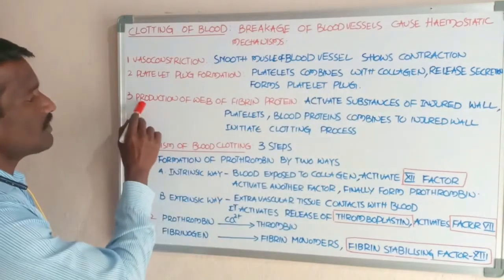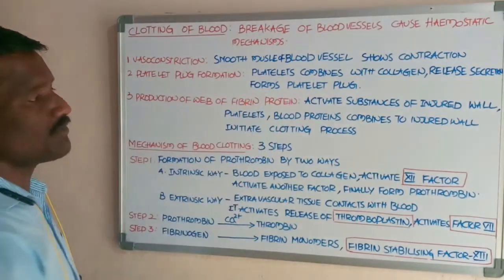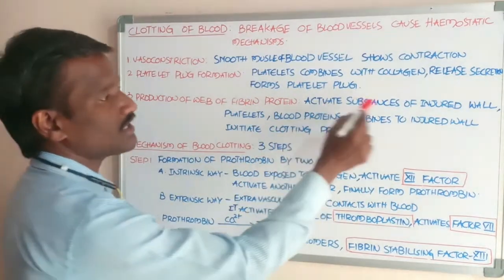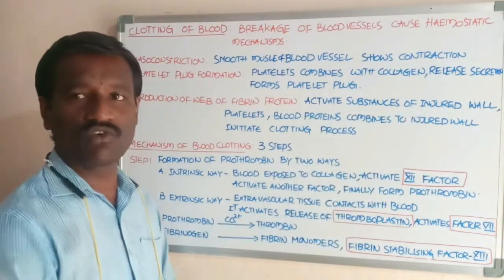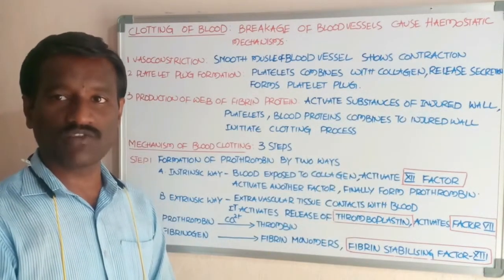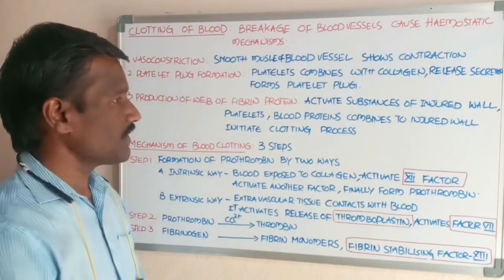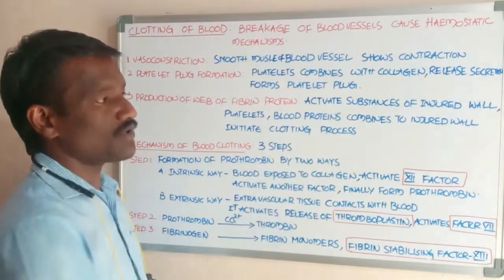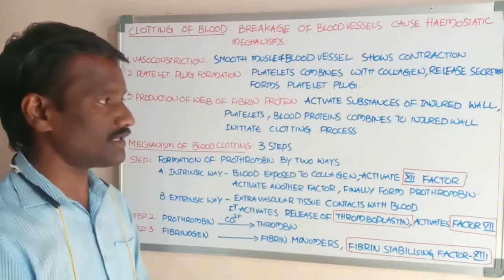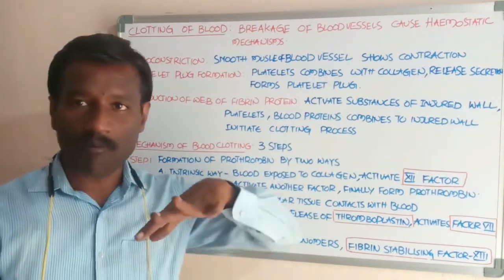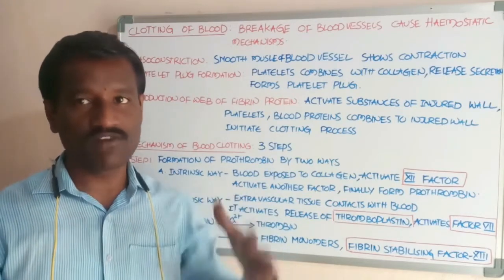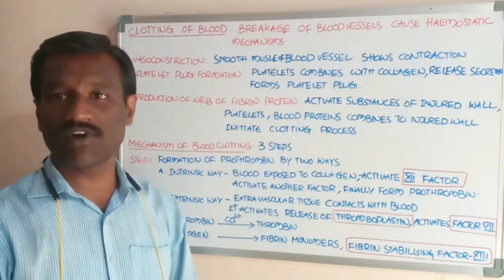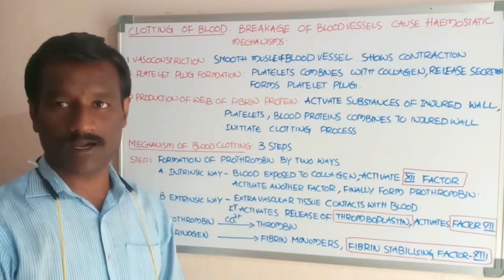Next, the third one is production of web of fibrin protein. An activate substance of the injured wall. The injured wall has some amount of activated substances, and the platelets present in the blood and blood proteins are combined with the wall of the injured blood vessel, and initiate the formation of the clot.